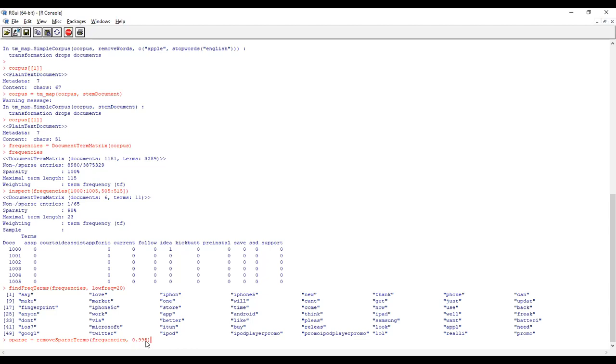0.005, right? So that means 0.05% of the words will be removed. A word will be removed if it is cited less than 0.05%. So if you are getting 0.9, that means 5%, 0.92 means 8%. Sparse means we can remove the sparse words, that is, words that are cited very rarely.